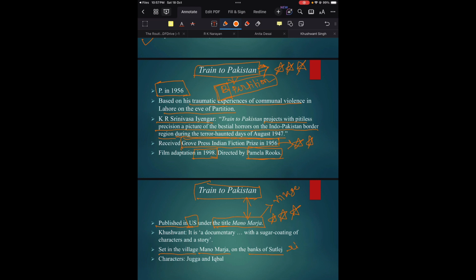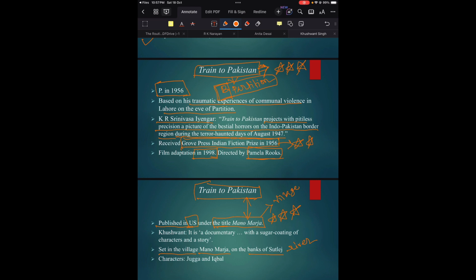Okay, Sutlej is a river. So this is very important. Just remember that you might be asked about the setting of the novel Train to Pakistan, about the background of the novel Train to Pakistan. And you might also be asked in which river, or on the banks of which river, the village Manomarja is situated. Okay, so just remember that.